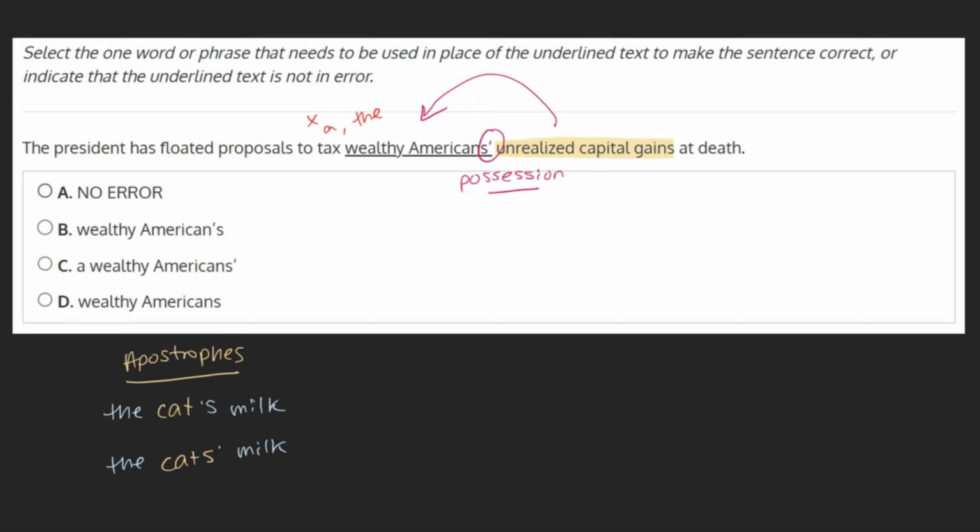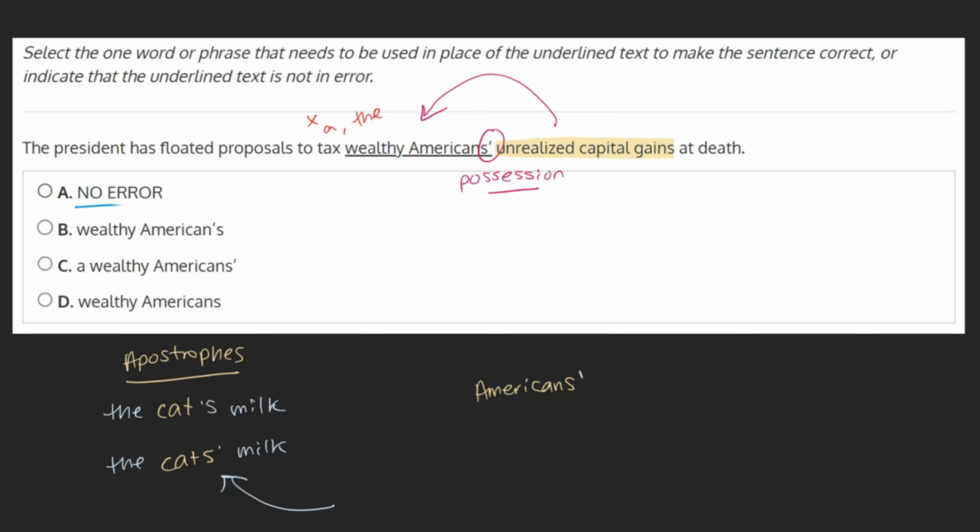That being the case, we're discussing wealthy Americans in the plural. Now that we've established that, if we want to show that the unrealized capital gains belong to multiple wealthy Americans, we need to put the apostrophe after the s, just like we put it after the s when discussing milk that belongs to multiple cats. This being the case, we can see that the apostrophe placement in the original text is correct, and our answer is likely A, no error.